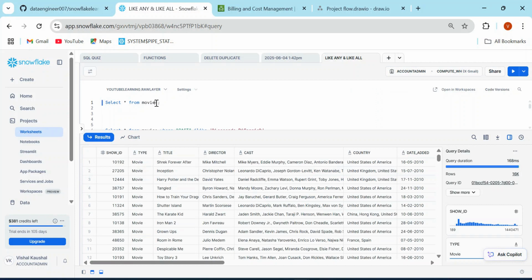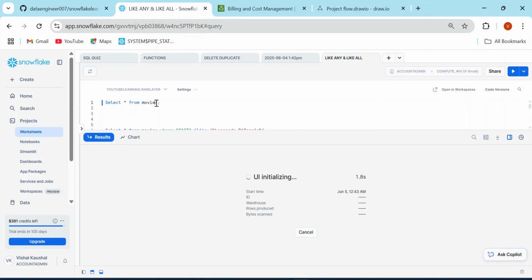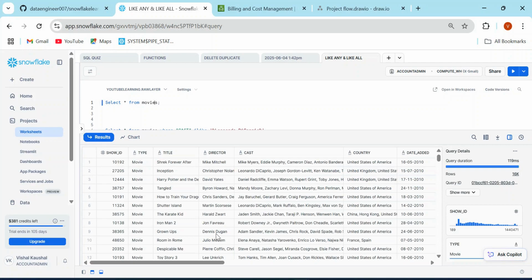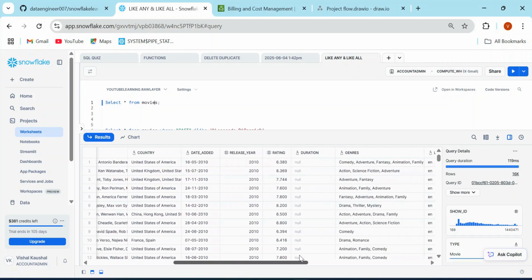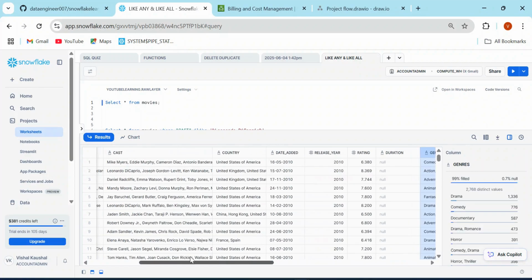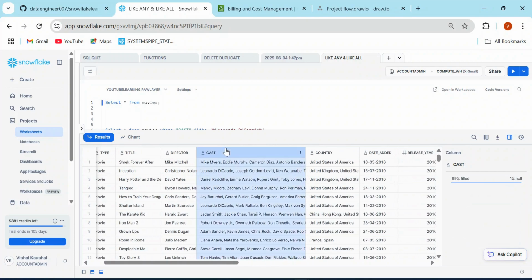Now, I do have this movies table. In this movies data, I have movie name, directors, cast, country, date, and the genre. And we can take any example, like let's say I'm going to take an example on genre or probably on the cast. So I need to find the movies where the cast is like Leonardo DiCaprio or Emma Watson, Megan Fox, or Tom Hanks.